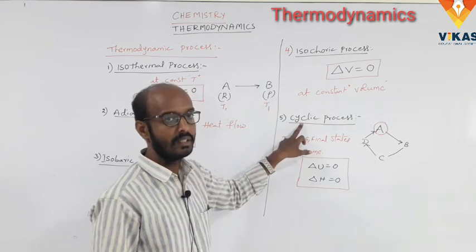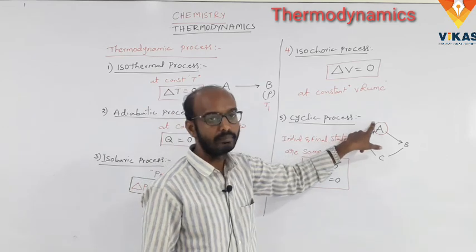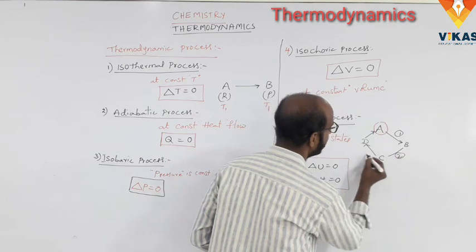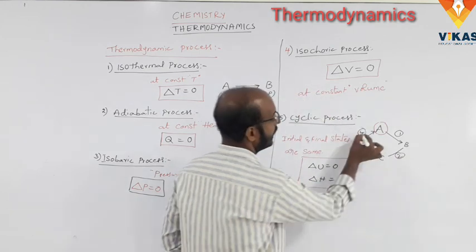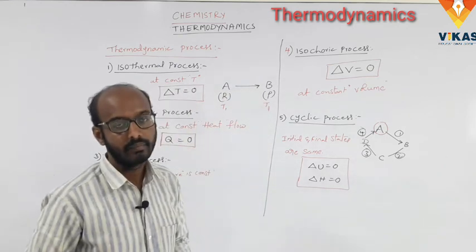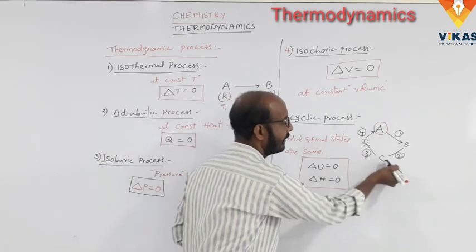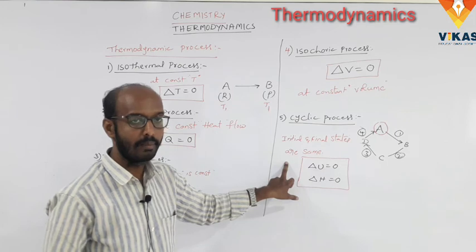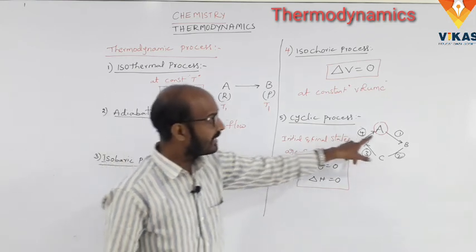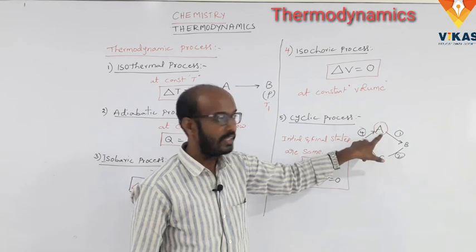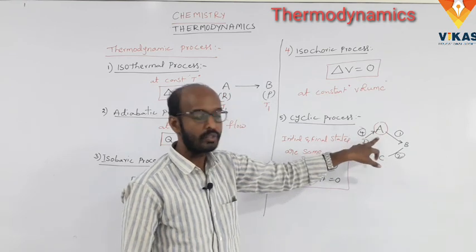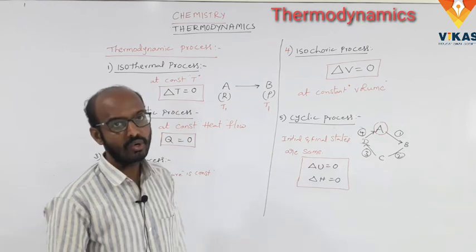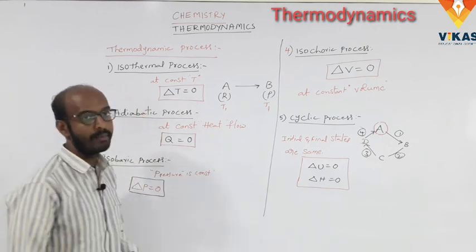What is the cyclic process? The process in which the initial state of the system is regained after some operations. So how to get one operation? This is one operation, and second operation, and third operation, and fourth operation. Here we get the initial state A. We get the 4 operations, meaning A to B, B to C, C to D, and D to A. Finally we get A. Here the initial and final states are the same. So the internal energy and enthalpy both are constant. So delta E is equal to 0, delta H is equal to 0. This is today's class on thermodynamic processes.